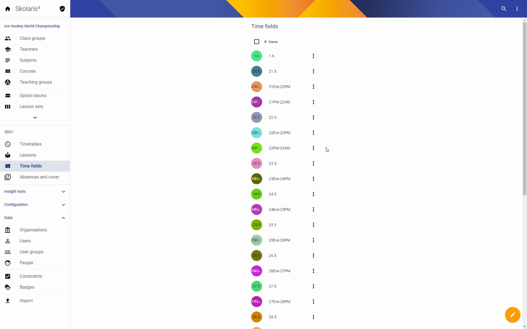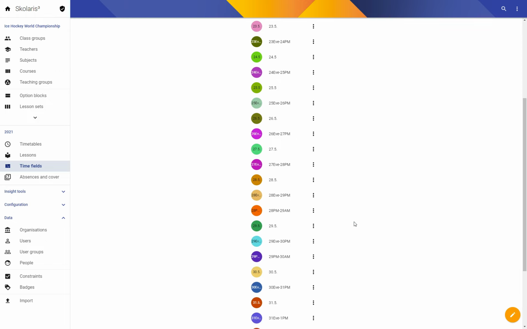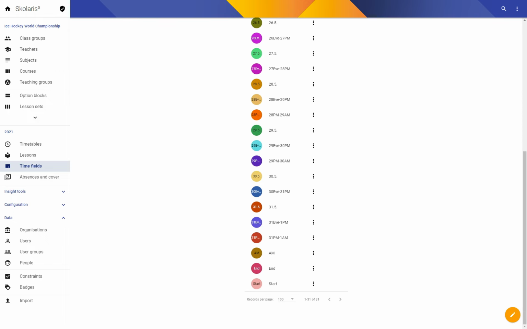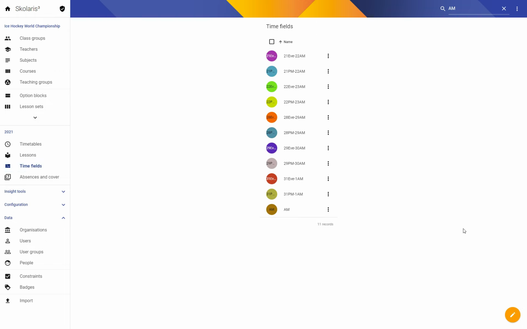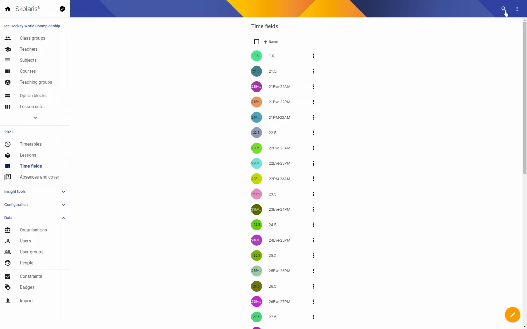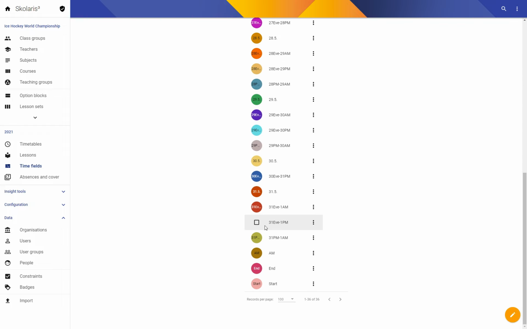I'm afraid we'll need more time fields for that, so let me just create that. And turns out we didn't need that many because there's only a limited number of the available morning slots. But if I lose the filter here, we can see the number of time fields has grown.